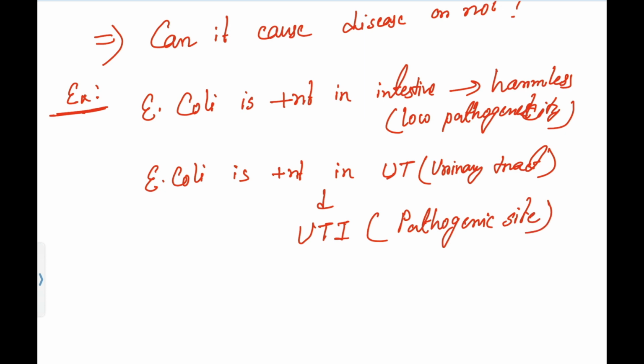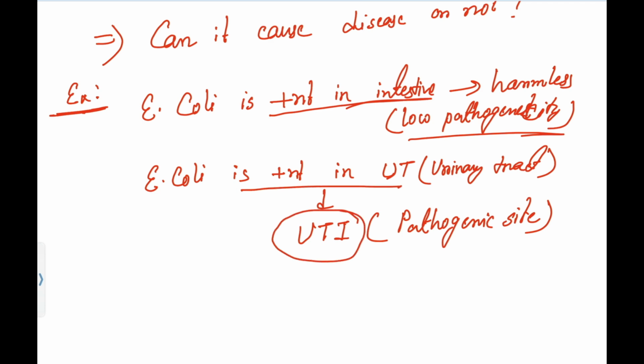So when E. coli is present in the intestine, it acts as normal flora inside our body and won't cause any harm. That's why it has low pathogenicity. As soon as it reaches the urinary tract, it causes urinary tract infections. The most common microorganism in urinary tract infections is E. coli, and at that time it shows its pathogenicity.